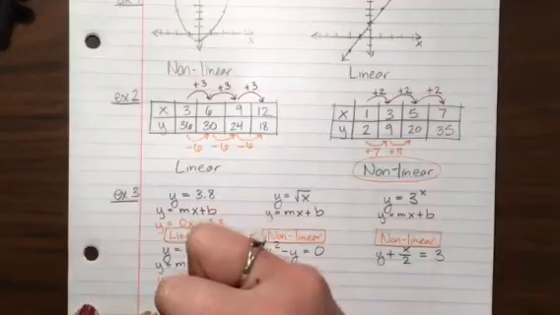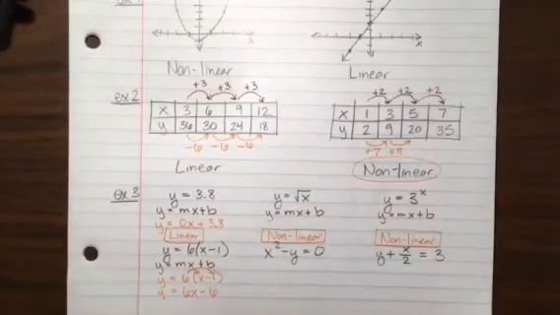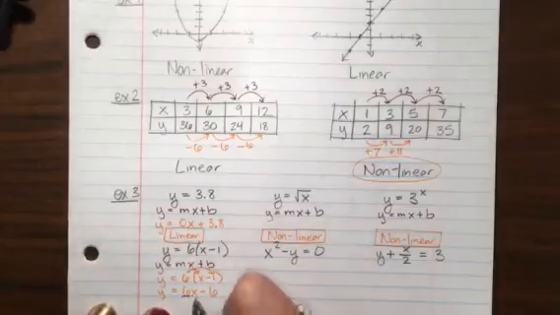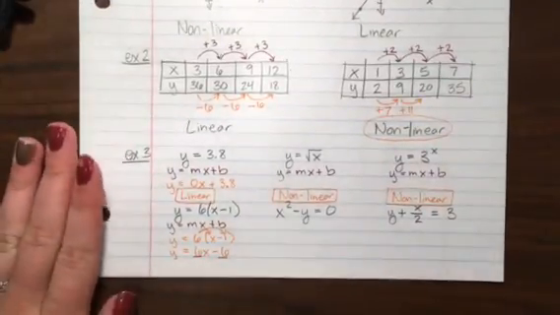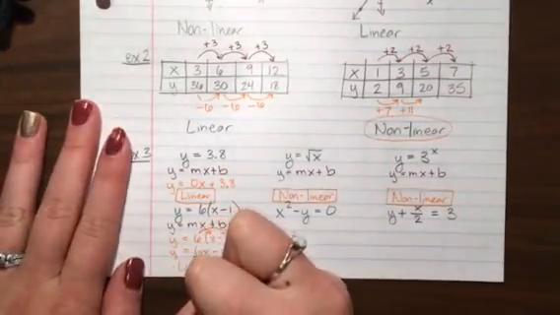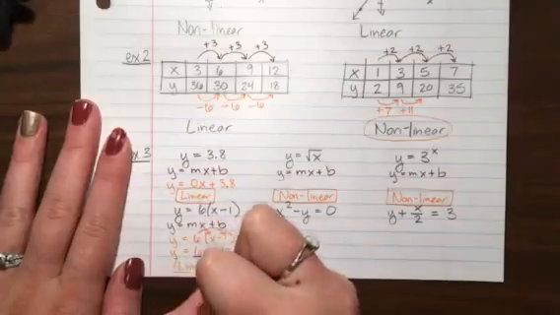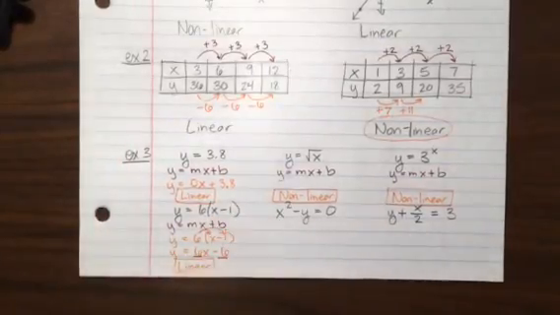So y equals 6x minus 6. That looks perfect. I have a number in front of my x and a number after my x, m and b. So that one is a linear function.